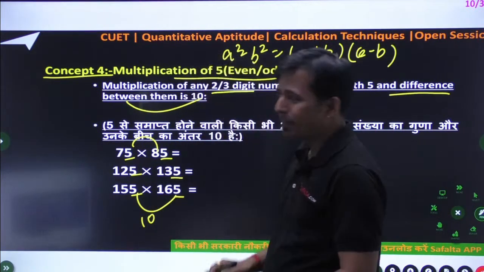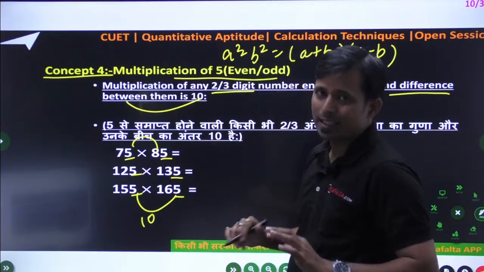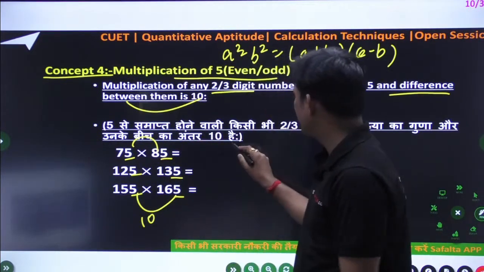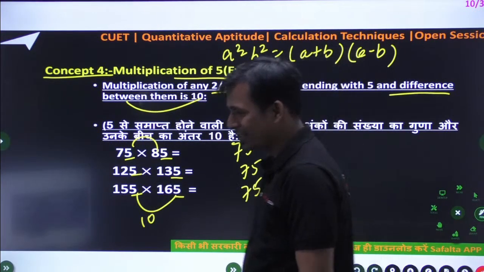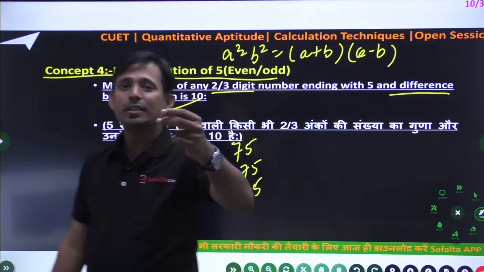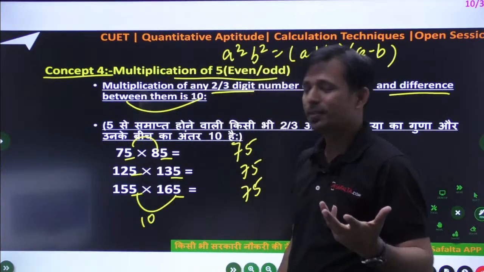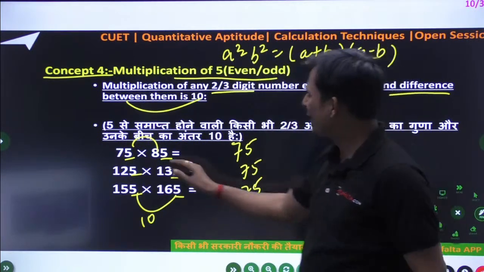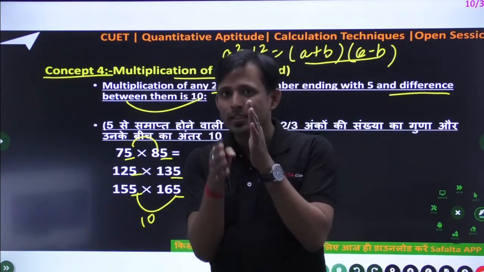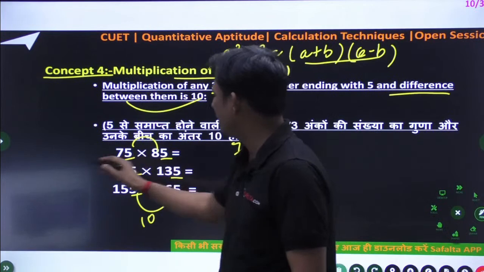But the simple thing, whenever you have to multiply this type of sum, you can write down 75 at the end. Now your question in your mind is, 75 ये कहाँ से आया? 75 will come, I will tell you using this concept, because in between these two numbers, what is the middle number? Middle number is like 80.